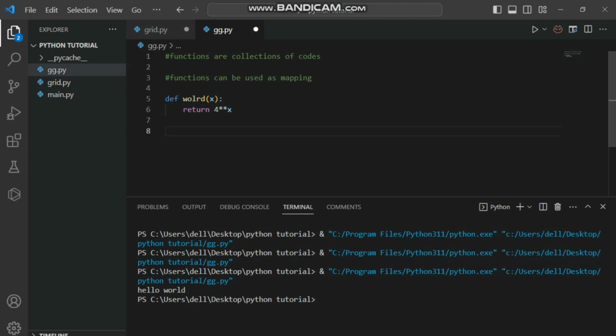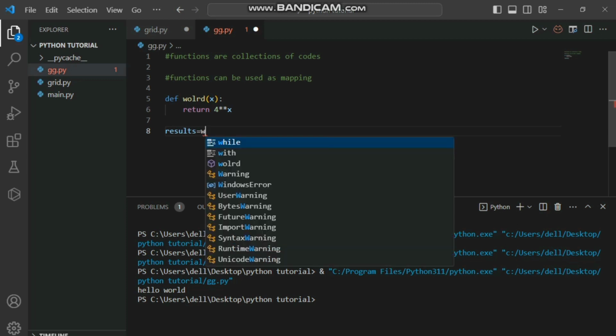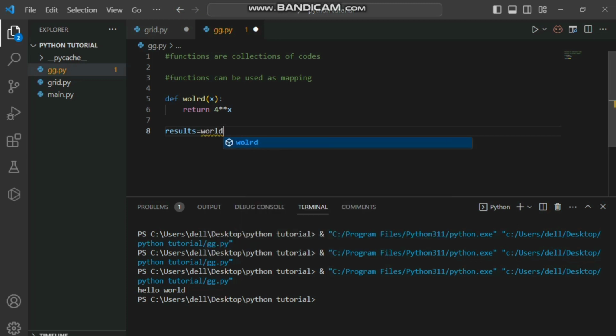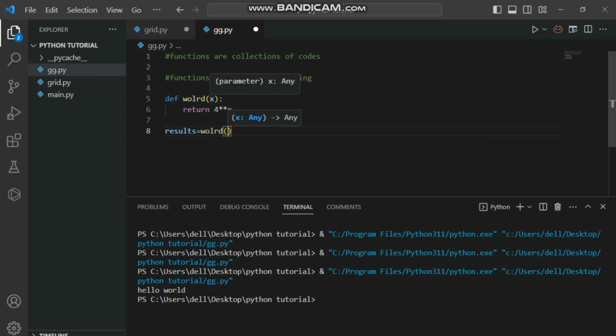I'm going to say, let's say, results is equal to return, that is world. Then for our variable x, I'm going to give it a value, let's say 2, so that you can have a 16.